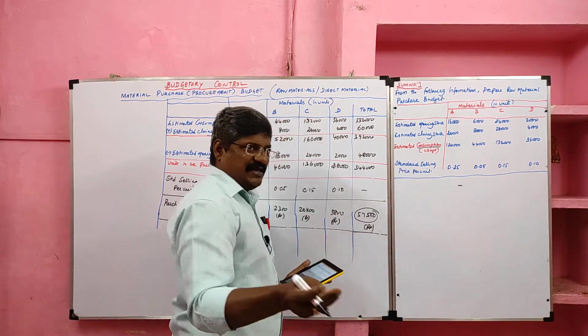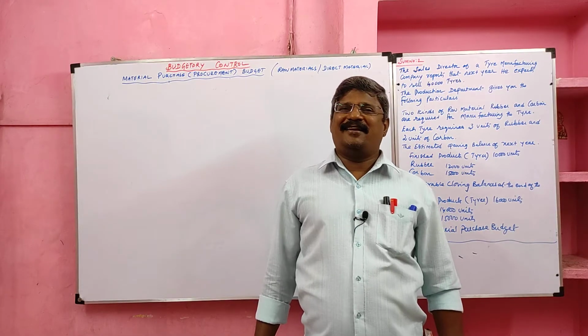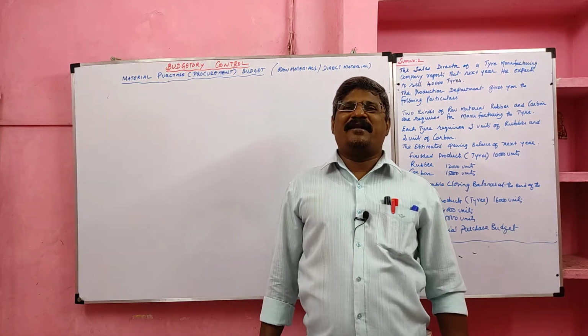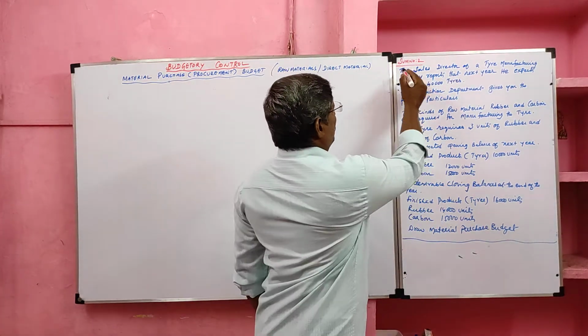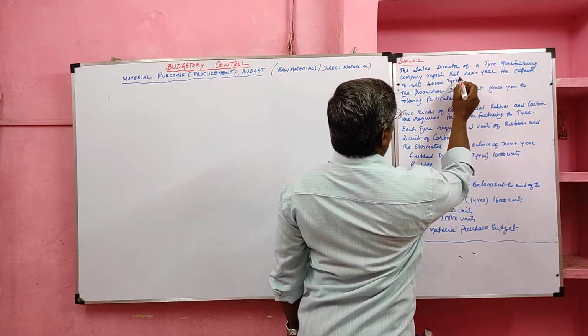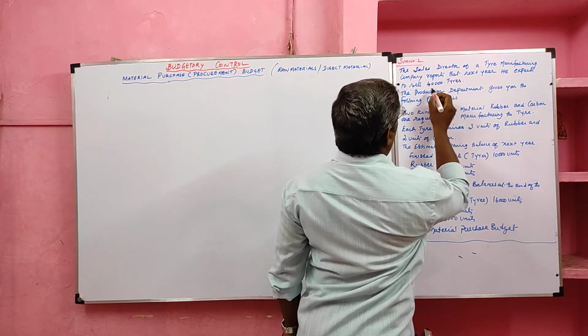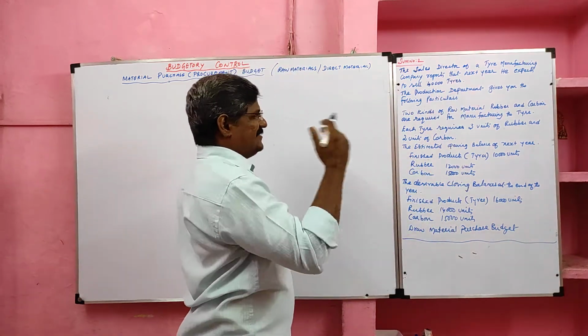Students, let me learn the second problem on raw material purchase budget. Look at the question, sum number 2. The sales director of a tire manufacturing company reports that next year he expects to sell 40,000 tires.